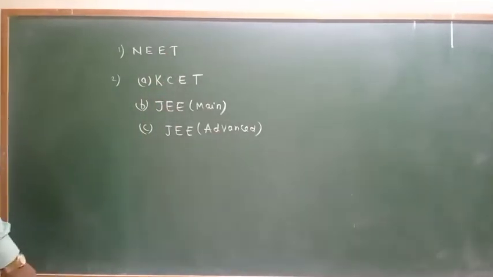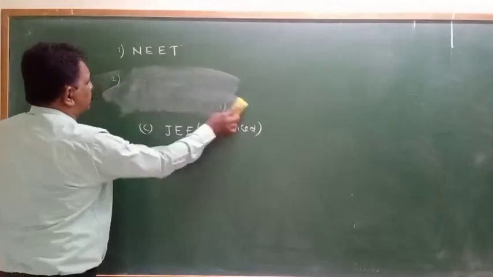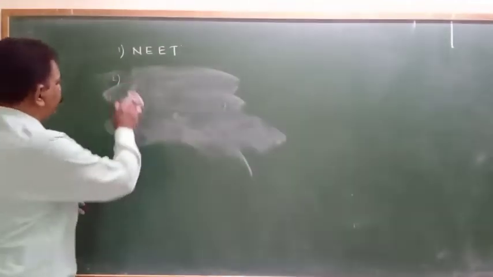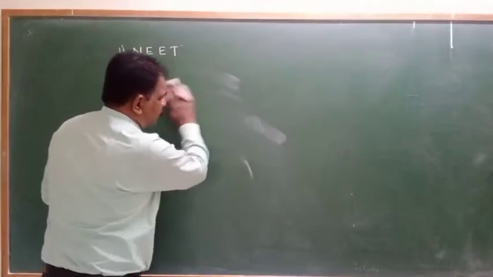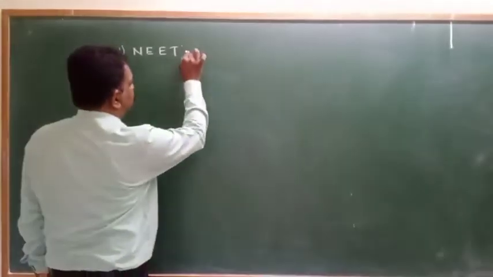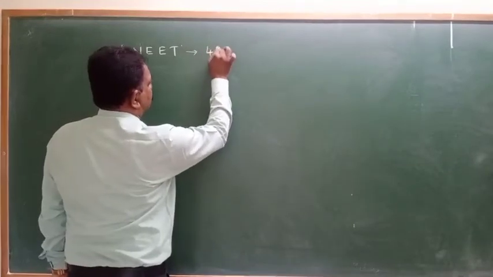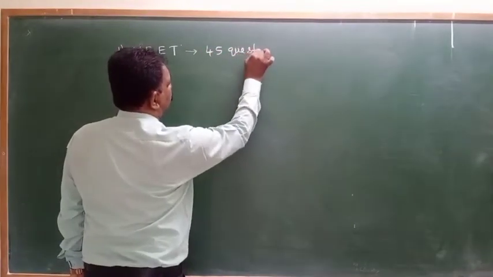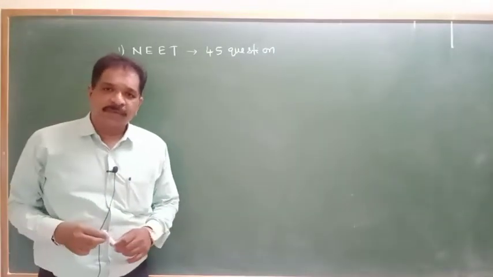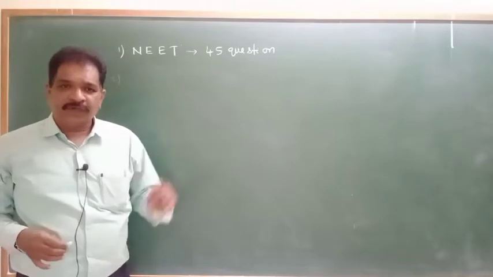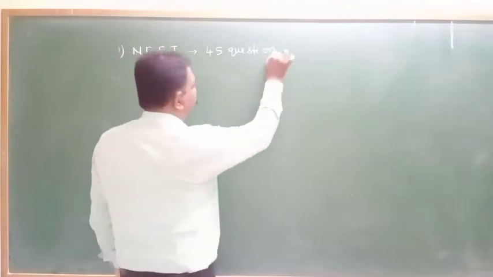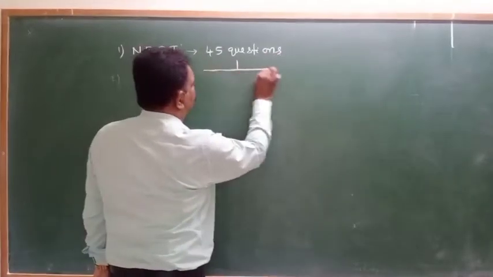If we consider the NEET examination, in physics, 45 questions will be there in the NEET. Totally 180 questions will be there: 90 questions from biology, 45 physics, 45 chemistry. Physics in total will be 45 questions. In this 45,